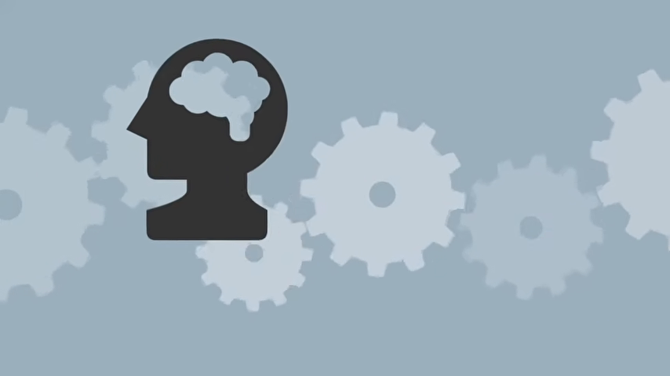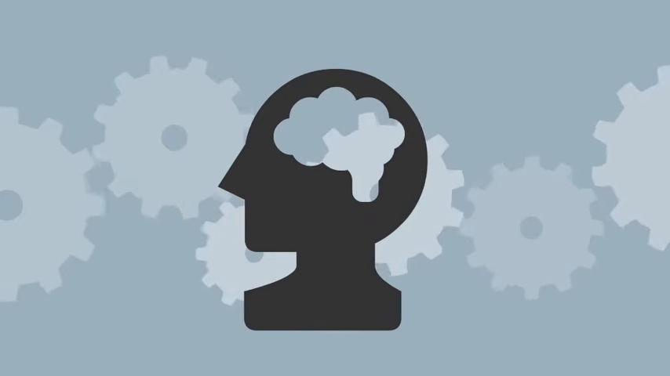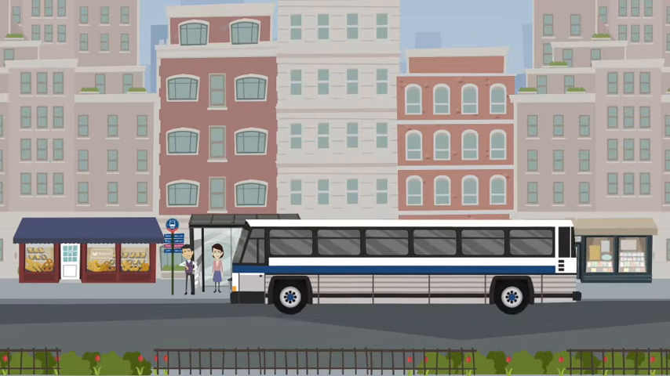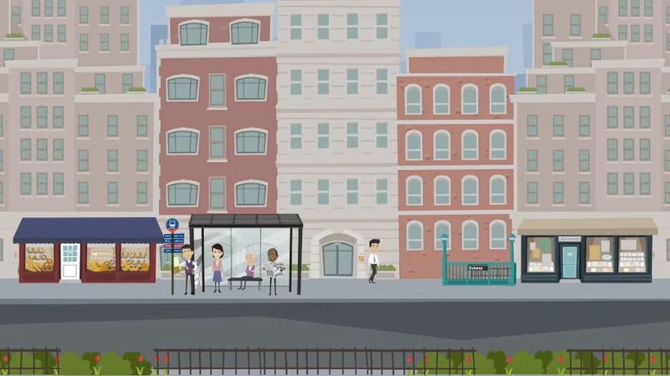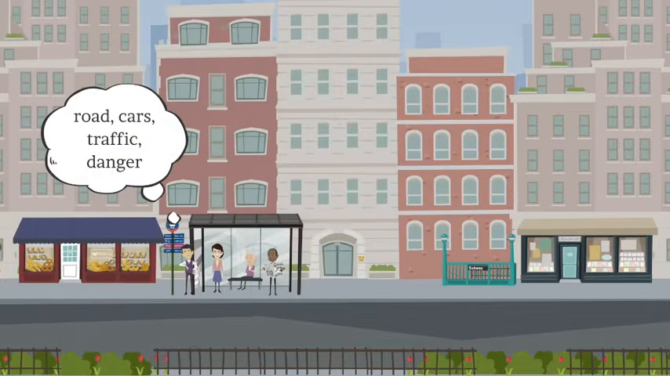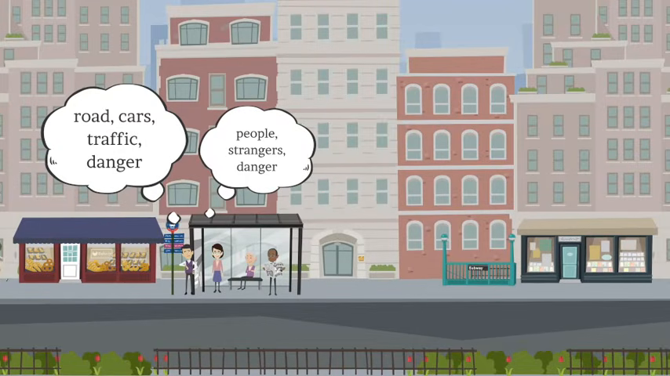Before we learn more about implicit bias, let's dive a little deeper into what is going on inside our brains and what gives rise to this phenomenon. At any given moment, your brain is surrounded by millions of inputs. The average human brain can only process around 40 of these inputs at any given time. In order to assist with the non-stop barrage of data inputs, our brain creates shortcuts and associations so that we can quickly recognize whether or not we're in danger.